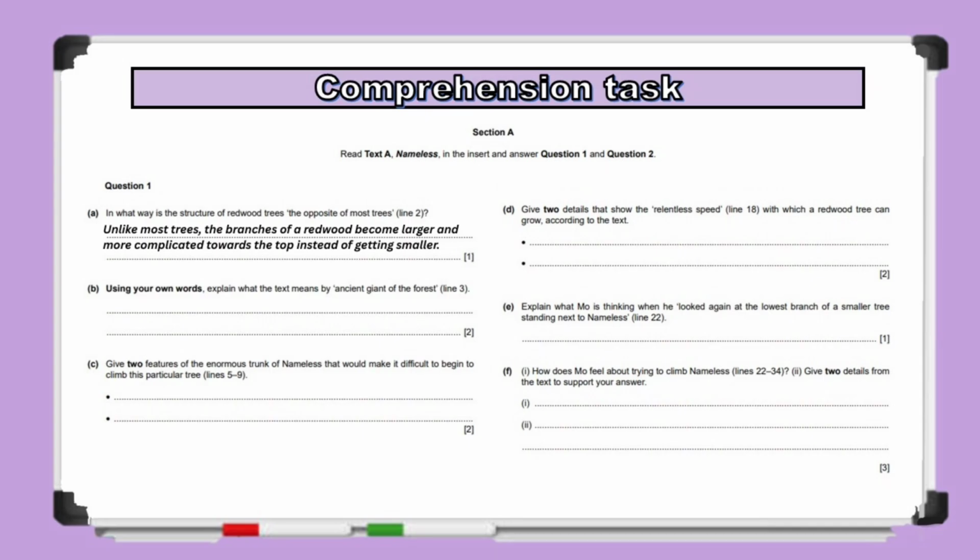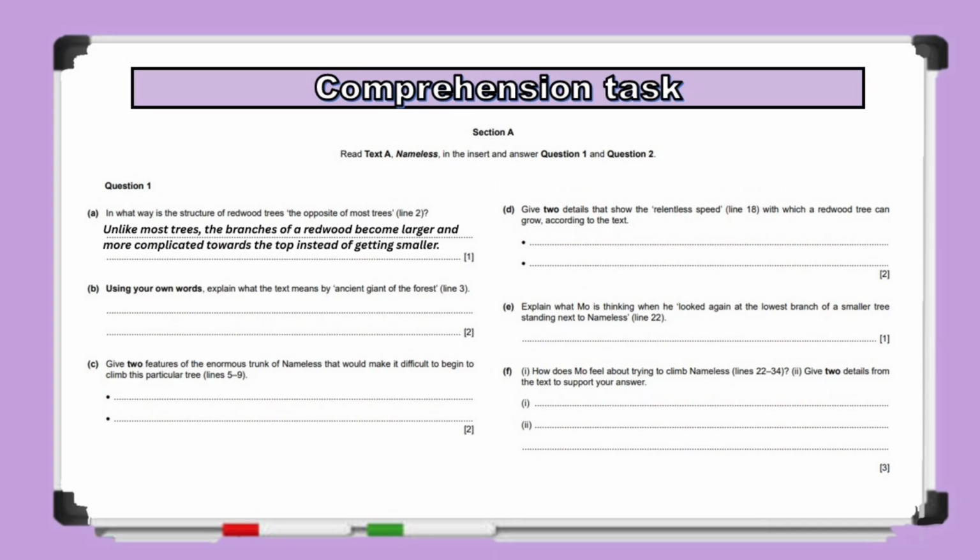Next, question 1 Part B asks, using your own words, explain what the text means by ancient giant of the forest. Pay close attention to the instruction. Using your own words. This tells you that you must not copy the phrase directly from the passage. So here, let's break the phrase into 2 parts. Think about what ancient means and also what giant means in this context.